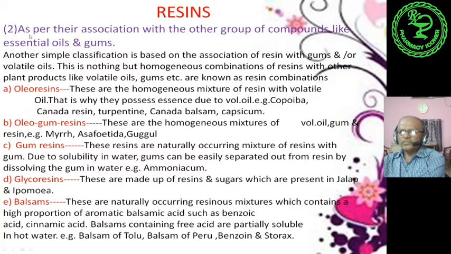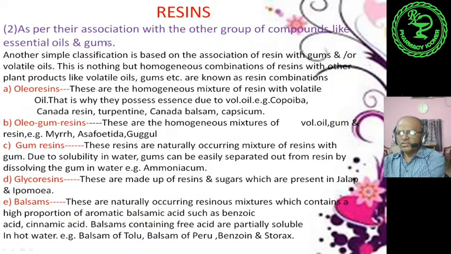Second group of resins in the classification: we have seen that as per their association with other groups of compounds like essential oils and gums. This simple classification is based on the association of resin with gums and/or volatile oils. These are homogeneous combinations of resin with other plant products like volatile oils and gums. They are also known as resin combinations because they are combined with volatile oils or essential oils and gums.